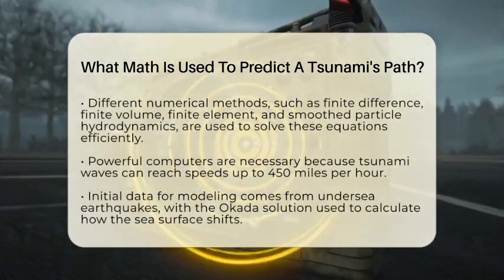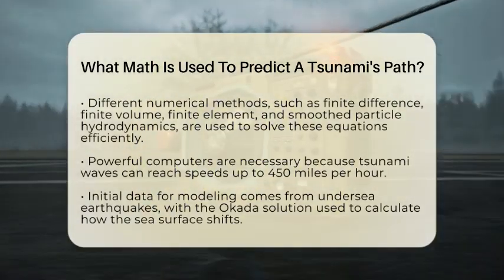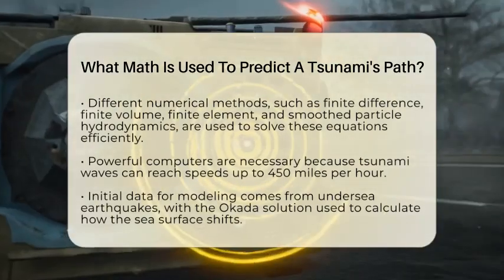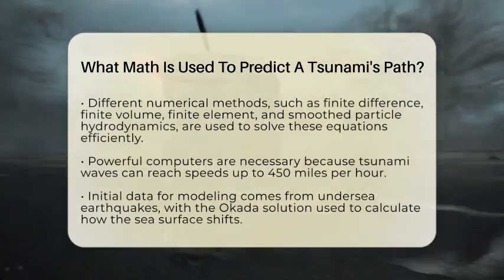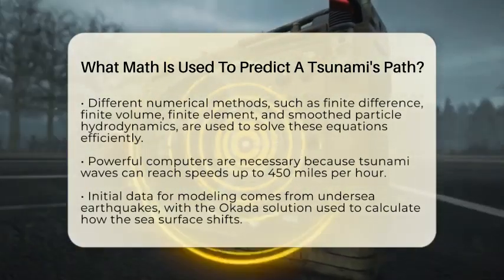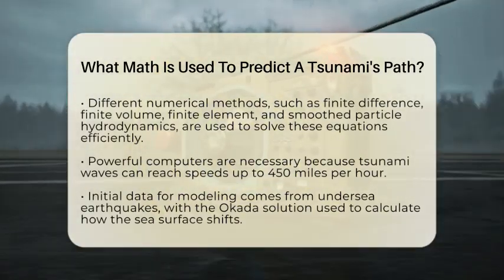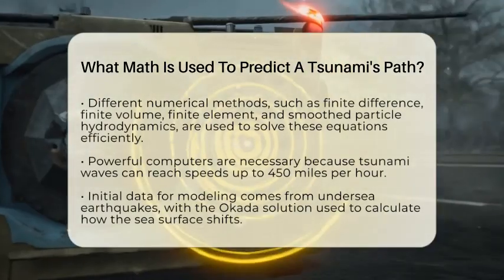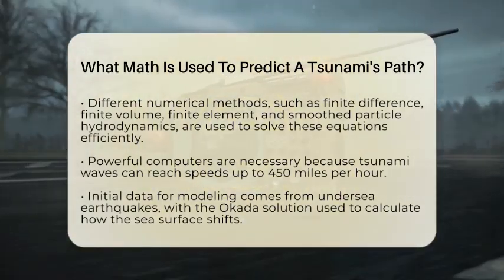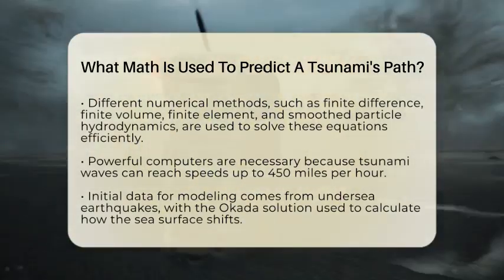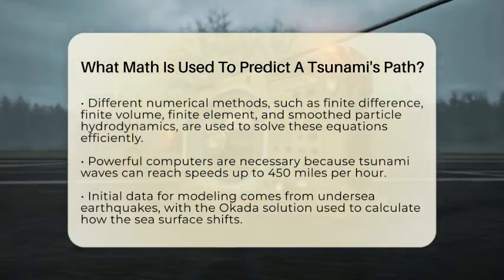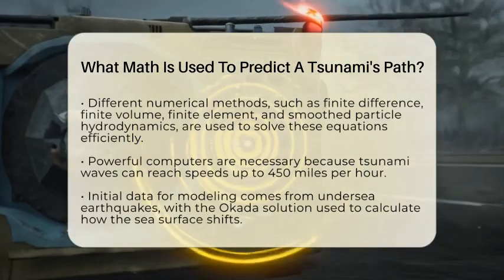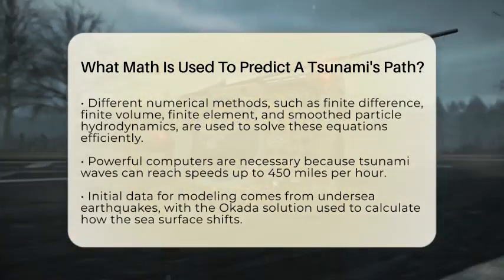These include finite difference methods, which approximate changes in the water by looking at small differences on a grid. Finite volume methods help conserve mass and momentum over tiny sections of the ocean. Finite element methods break the ocean into small pieces and solve the equations locally. There's also a mesh-free method called smoothed particle hydrodynamics, which models water as particles instead of a grid.